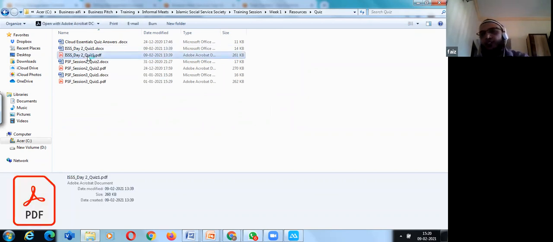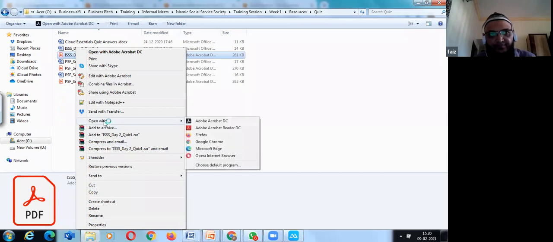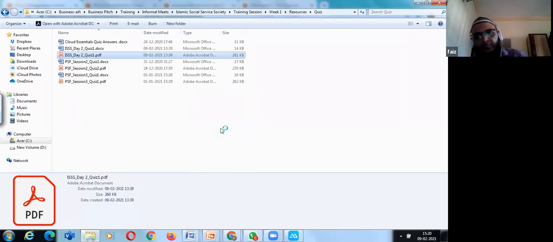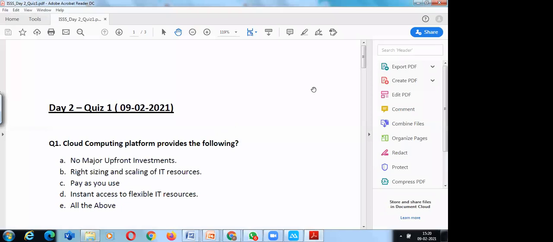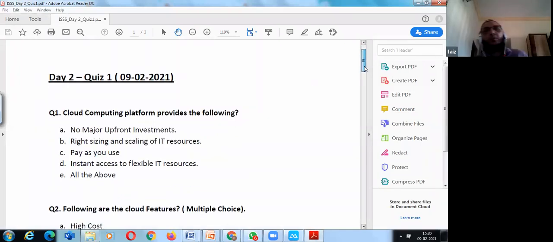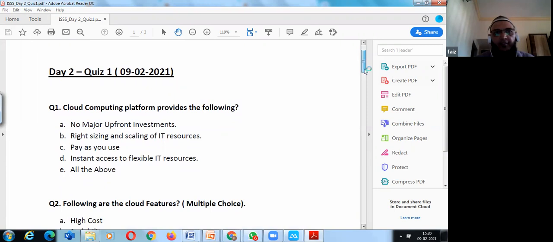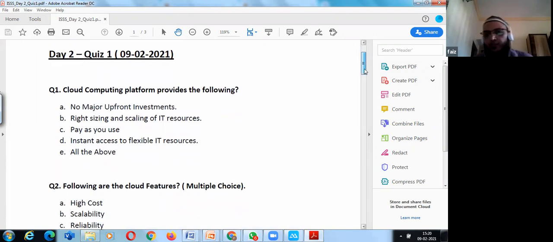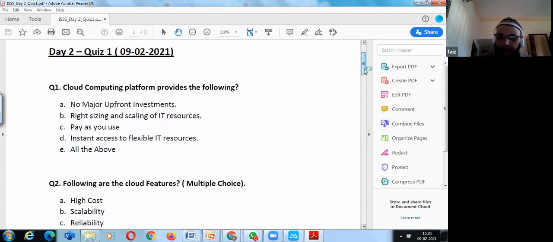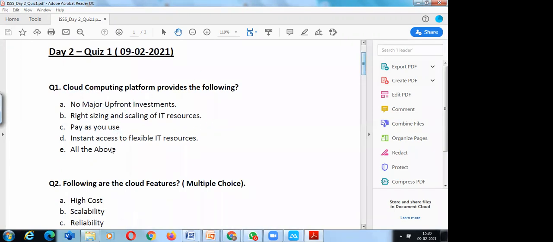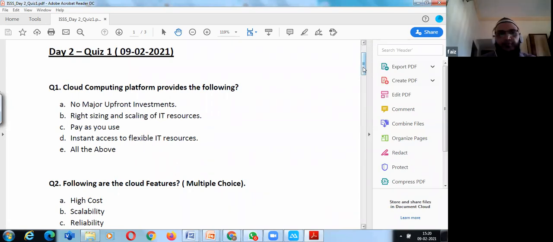Just 5 minutes, and I'm done for today. So, a cloud computing platform provides the following. Anybody can answer this. It's E, sir, none of the above, or all the above. Yes, E, because it provides measurement, right sizing, pay as you use, and everything.